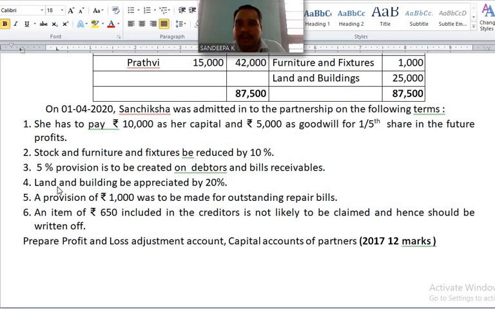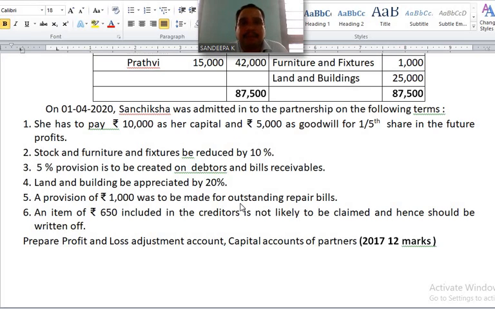Number 4, land and buildings be appreciated by 20%, increase in the value of an asset, okay, it will appear on the credit side of revaluation account by land and building. Number 5, a provision of rupees 1,000 was to be made for outstanding repair bills, creation of a liability, okay,